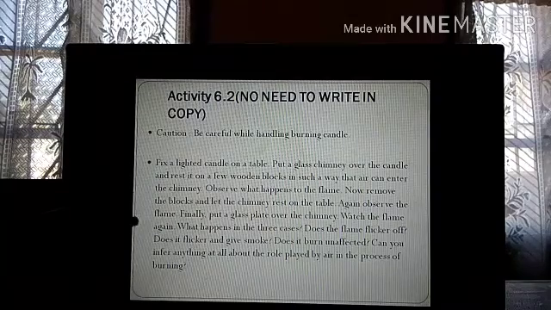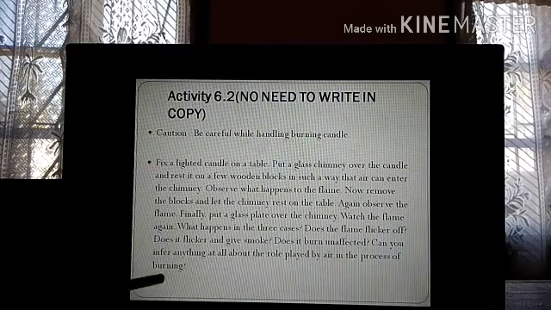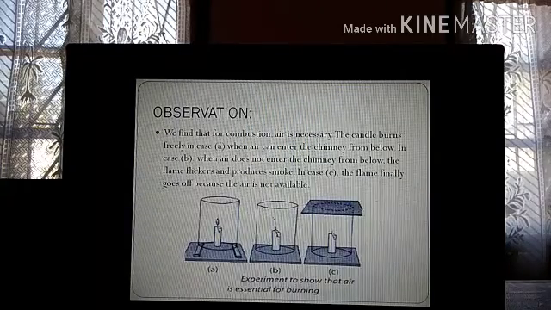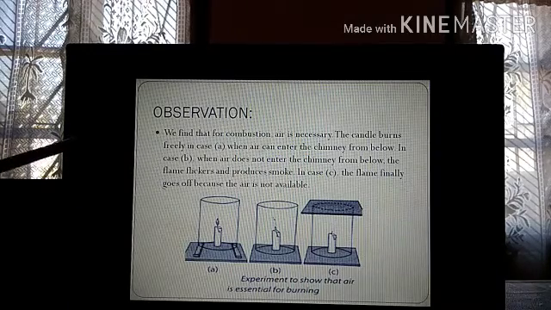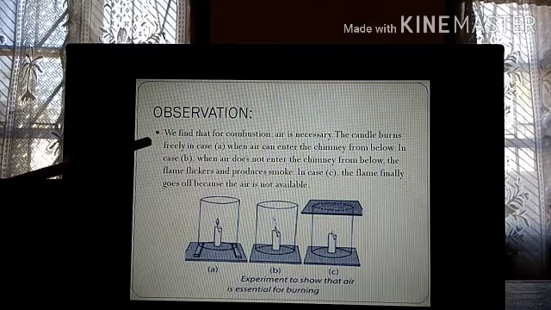Understood? So watch the flame again. What happens in all the three cases? Does the flame flicker off? Does it flicker and give smoke? Does it burn unaffected? Can you infer anything from the role played by air in the process of burning? Now what is your observation? We find that for combustion air is necessary. So without air there will not be any kind of burning or combustion.